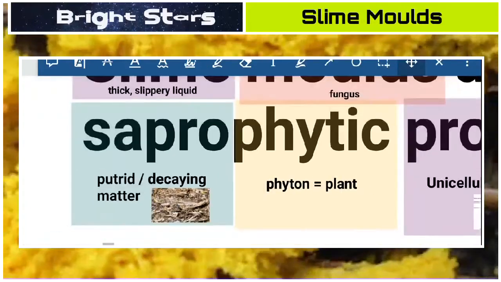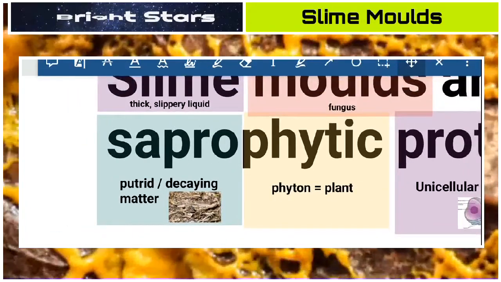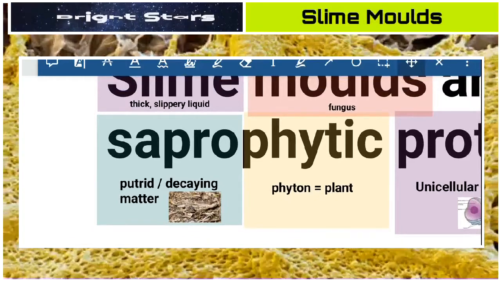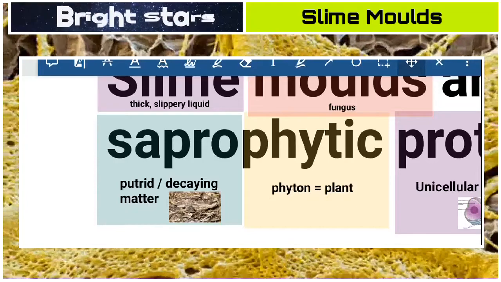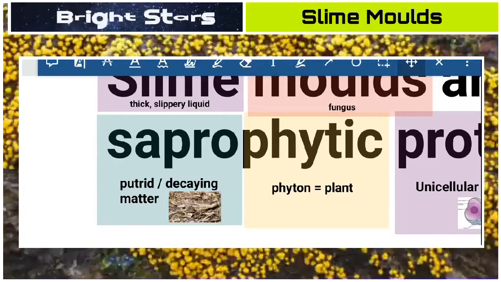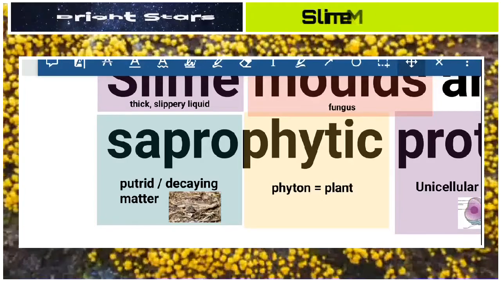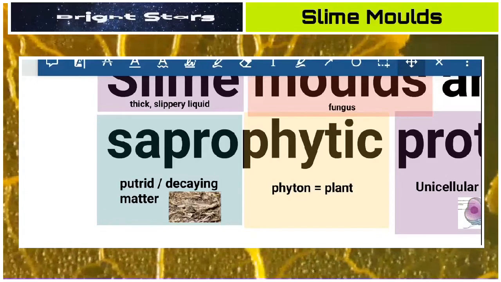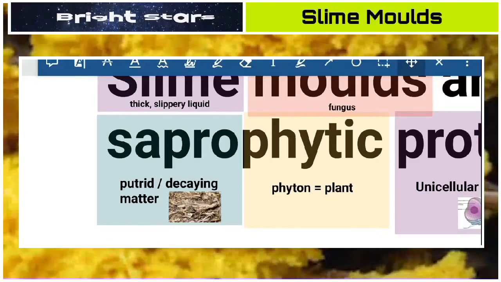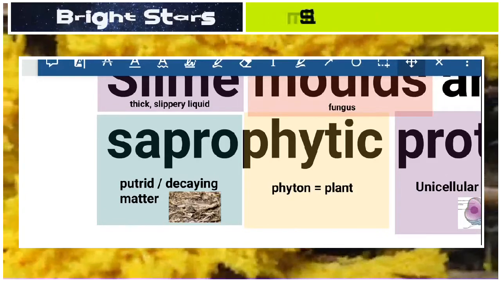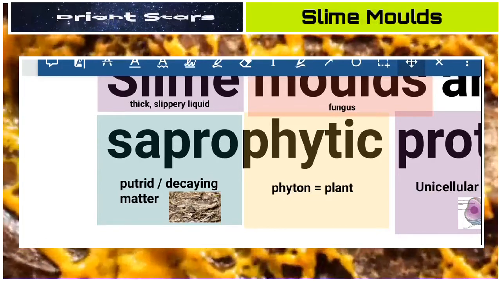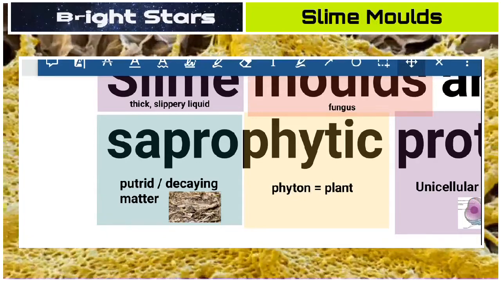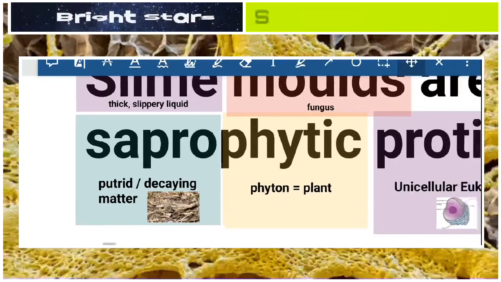So saprophytic means organisms which depend on dead and decaying organic matter. In the older terminology they were considered plants, but according to new biological opinion they are not plants; they are organisms which depend on dead and decaying organic matter.